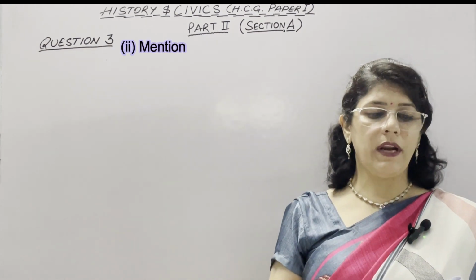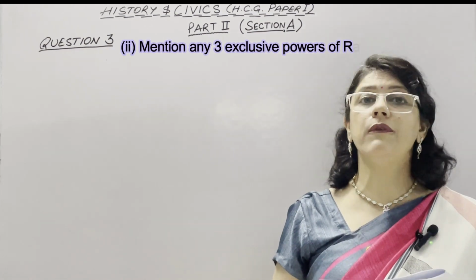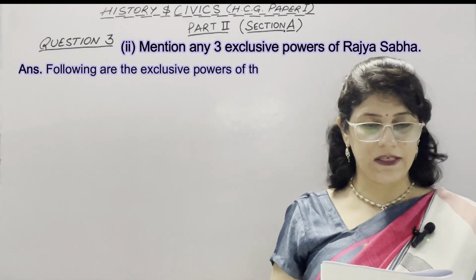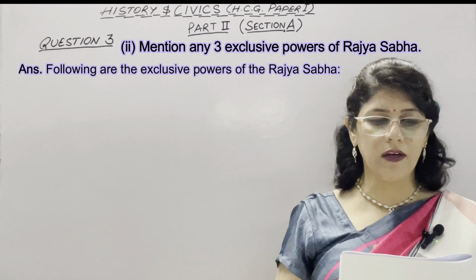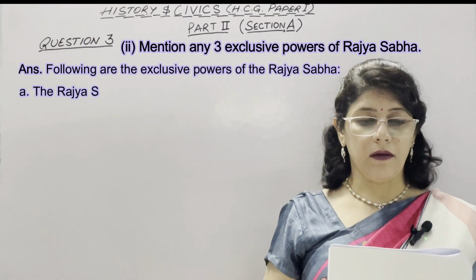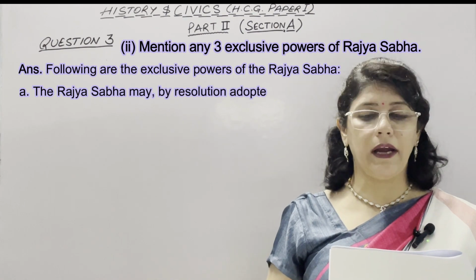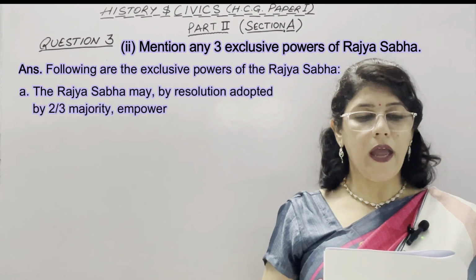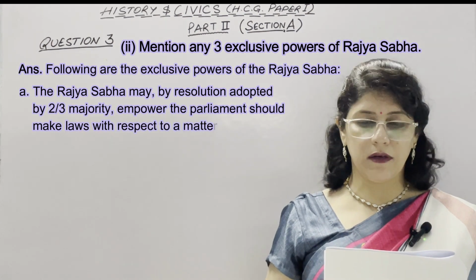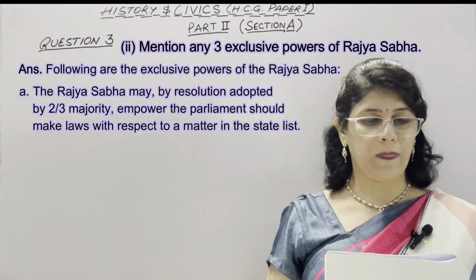Second part is: mention any two exclusive powers of Rajya Sabha. Following are the exclusive powers of Rajya Sabha. This question is of 3 marks, so at least 3 points are a must. The Rajya Sabha may, by resolution adopted by 2/3 majority, empower the Parliament to make laws with respect to a matter in the state list.